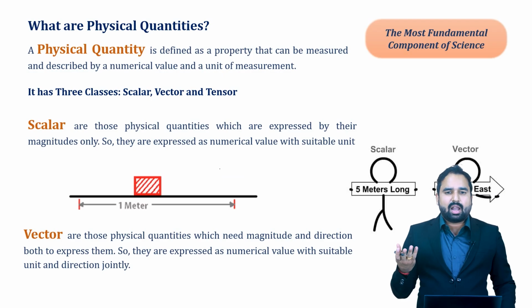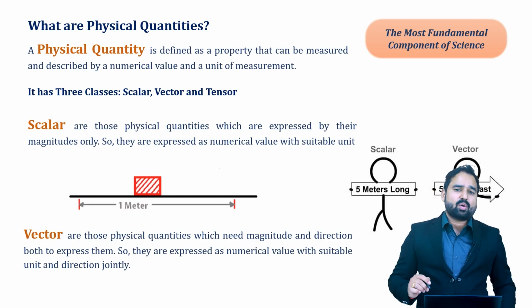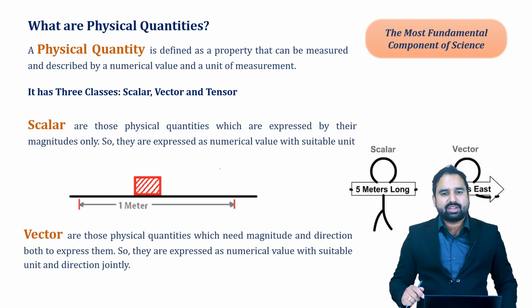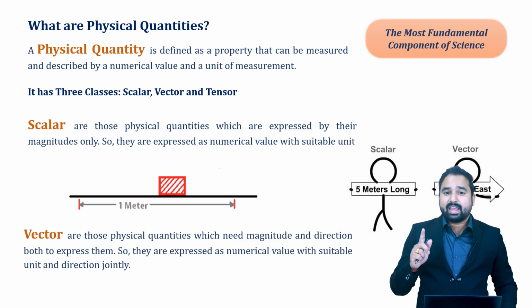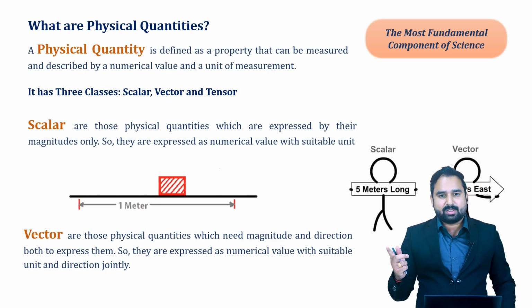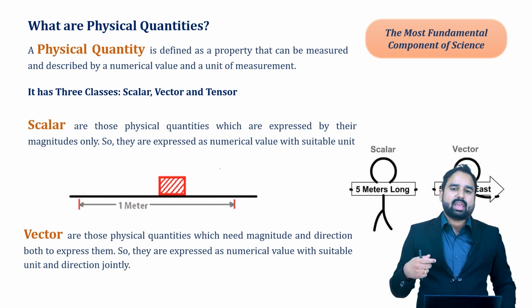We have studied it a lot of times. The examples are quite simple. Velocity, displacement, and all other things like force, they all are defined in a particular direction. That's why they are named as vector quantities. Here our companion is again telling us what is the vector quantity. It is 5 meters east. So 5 is the magnitude, meters is the unit, and east is the direction where our companion is taking us.